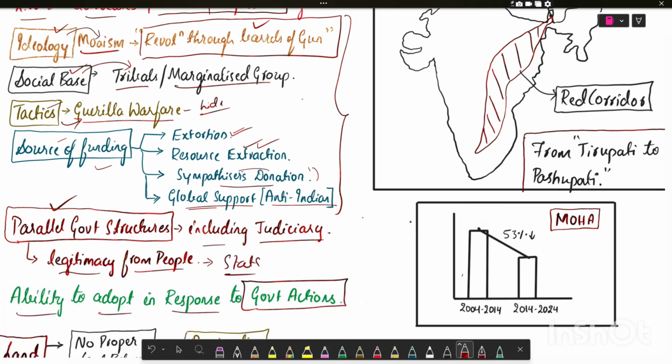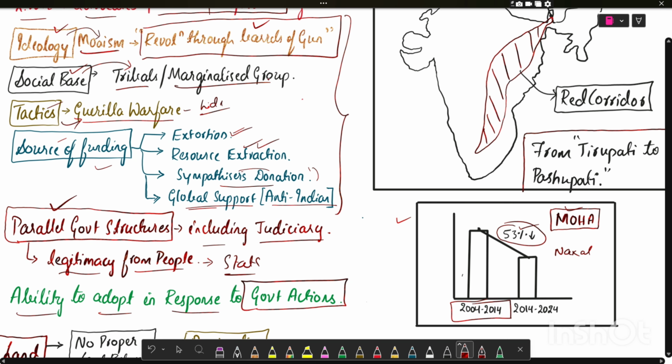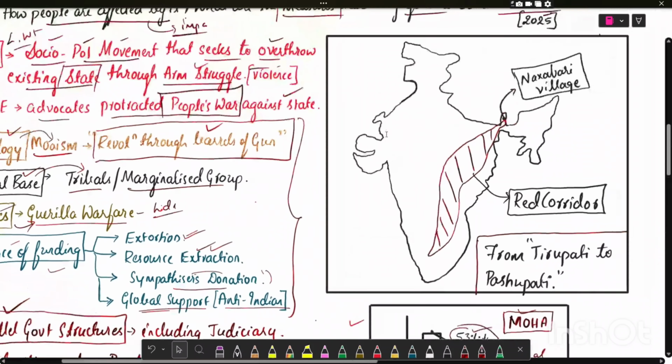You can also draw this data map that is given by the Ministry of Home Affairs. There is a 53% decline in Naxalism over the last decade, that is 2004 to 2014. There is a 53% decline. You can also draw this India map to enrich your answer.